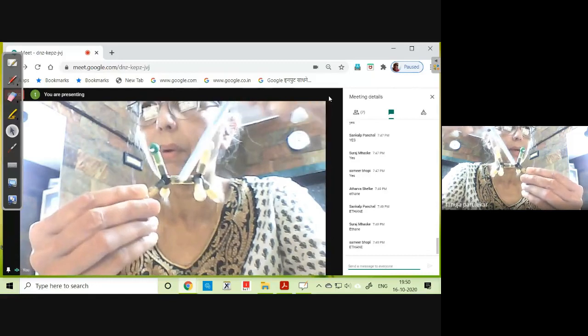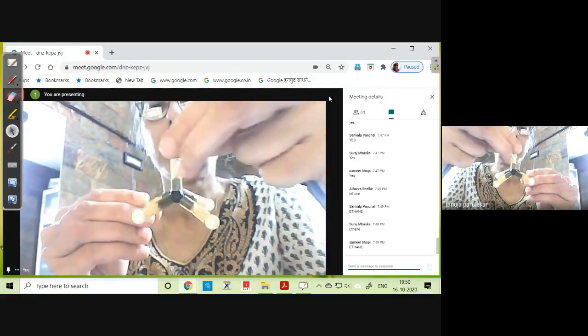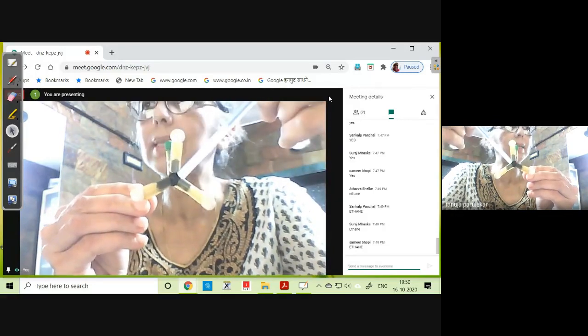This is the front carbon, this is the back carbon.